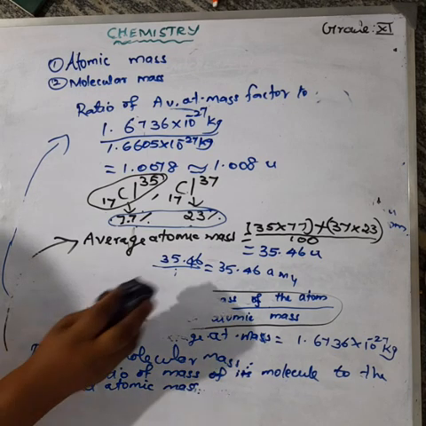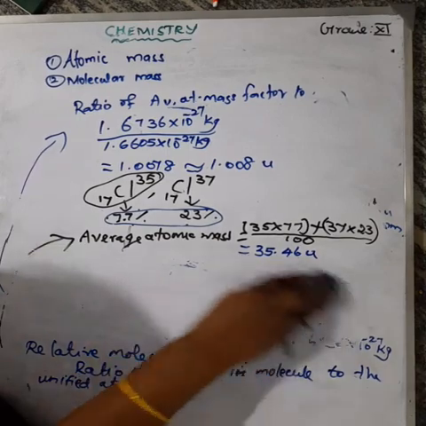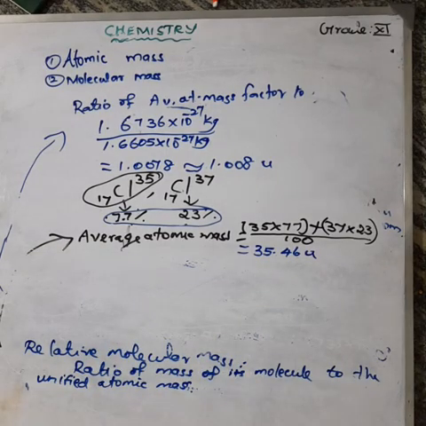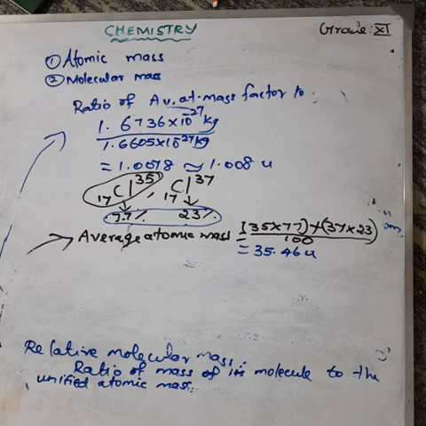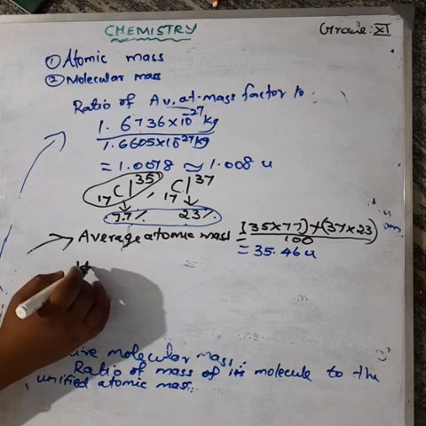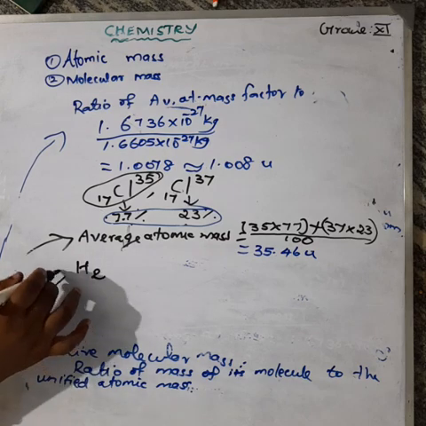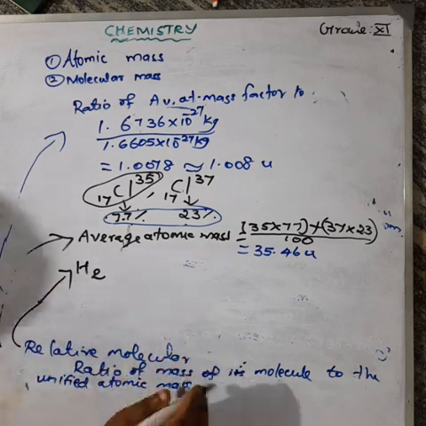How can you measure the relative molecular mass, the mass of a molecule? We should know the atomic masses of the atoms present in that compound. Then only can you calculate the relative molecular mass. For example, the relative molecular mass of the hydrogen molecule. How can you measure it? Hydrogen molecule means H2.